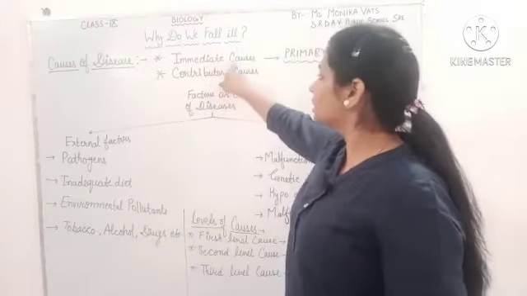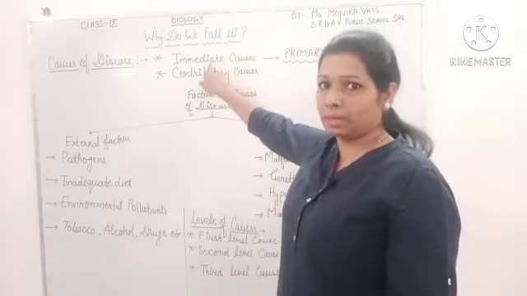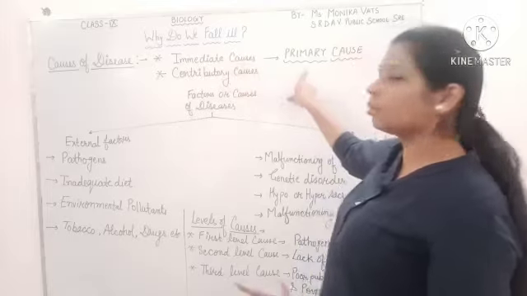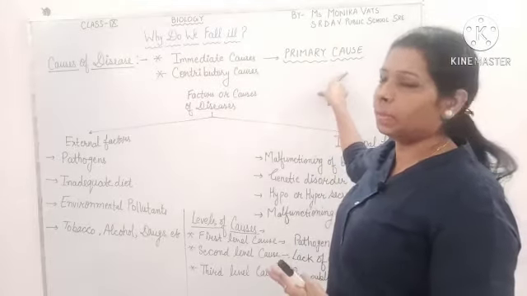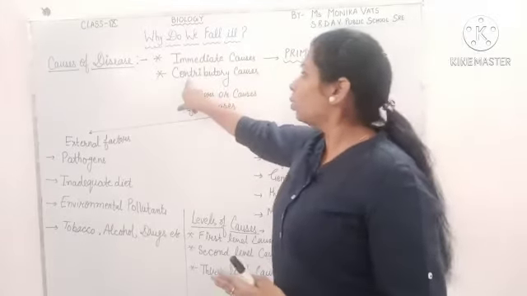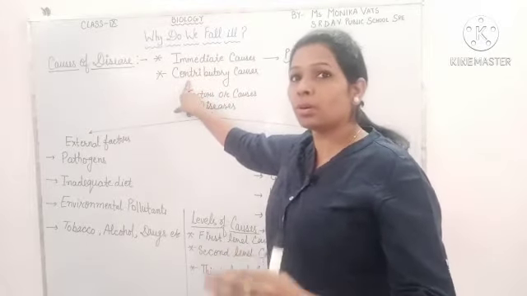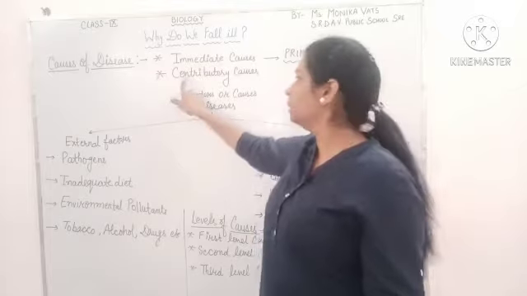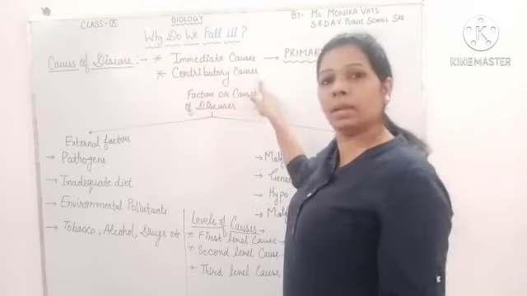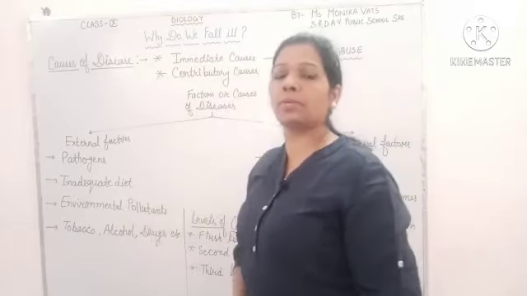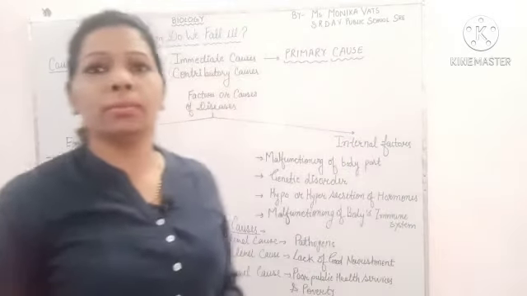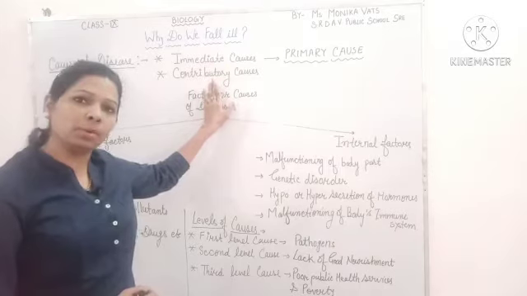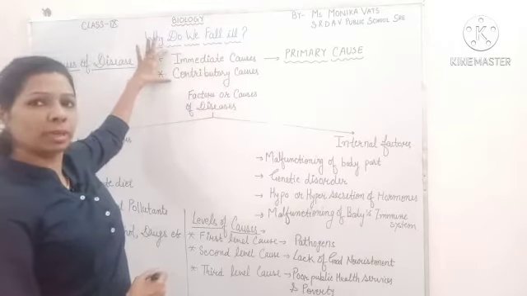Those causes which immediately affect the person are known as immediate or primary causes. Secondary are those causes which do not cause disease but contribute to the disease, and those are known as contributory causes. So the two types of causes are immediate cause and contributory cause. We will discuss these two types.